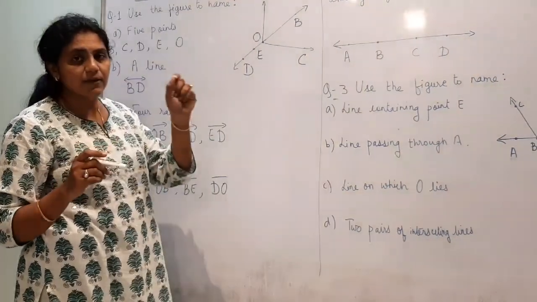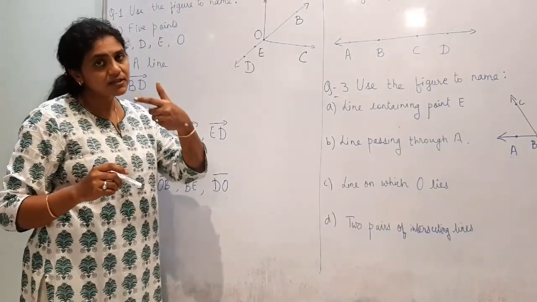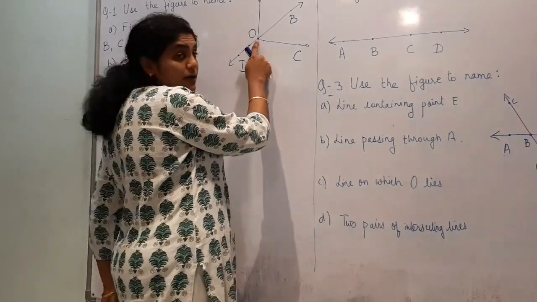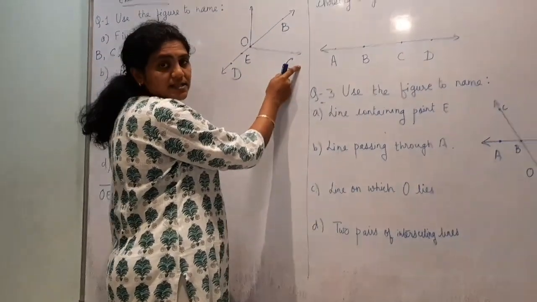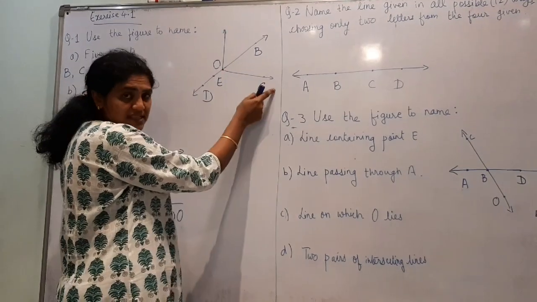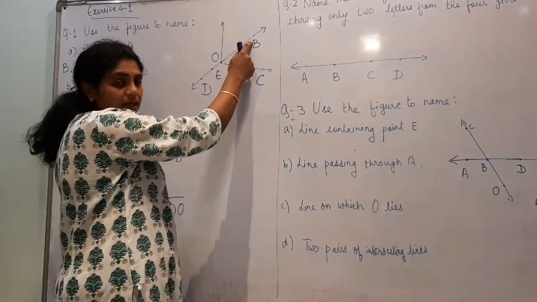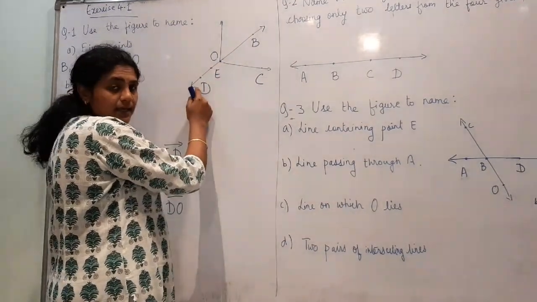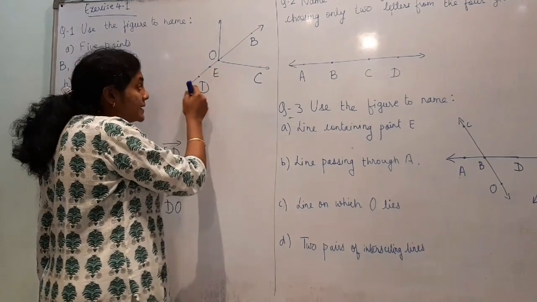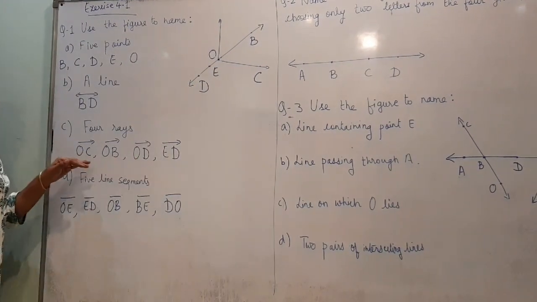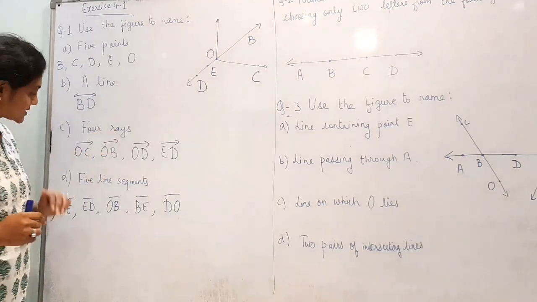Ray means starting at one point, extending in one direction. So starting at O, extending to C, it is OC, OB, OD, then ED. This way I have named 4 rays.